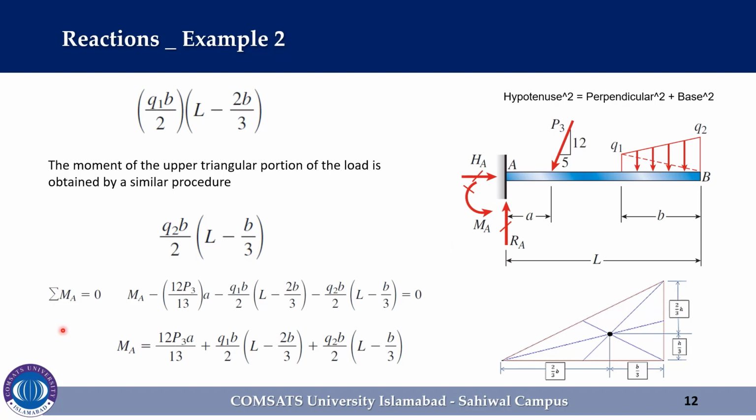The expressions for R_A and M_A can be checked by taking moments about point B of the beam and verifying that the resulting equation of equilibrium reduces to an identity.